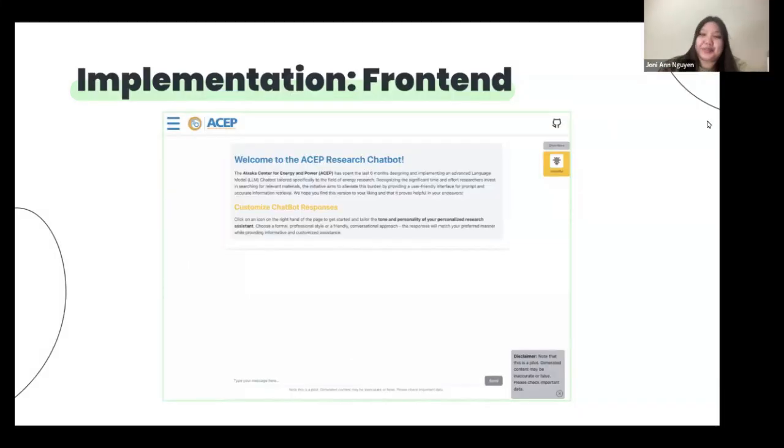Right. So ACEP has a huge database of files, which can be a real pain to have to search through. So as a solution to this, we have designed and implemented a chatbot that will answer questions and direct users to the proper files that the user is looking for. Our chatbot is able to cater to our users' personal needs using personalities, which Whitney will go into later. And we are able to answer questions and connect them to the LLM so that the user does not have to search through all of these files so that they can find answers to their questions. And now I will pass it on to Brian.